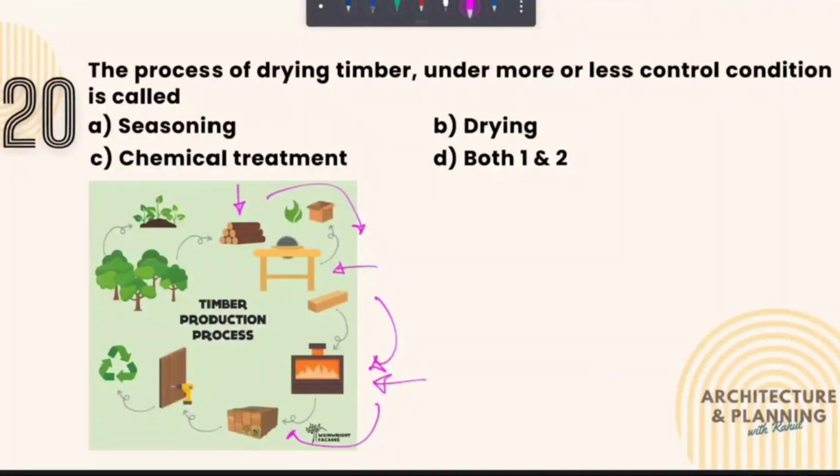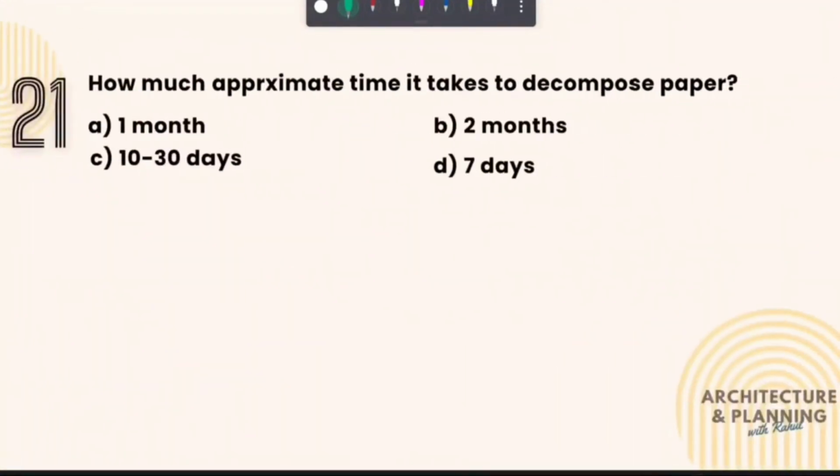Then it goes to the various workshops to make various furniture. So this is the complete process of manufacturing timber. Now coming back to the question, drying timber in a controlled temperature is known as seasoning. Therefore the correct answer is option number A, seasoning. Let's move to the next question.